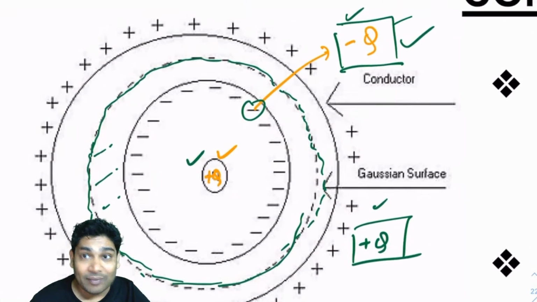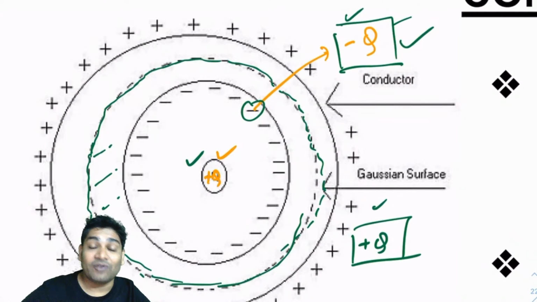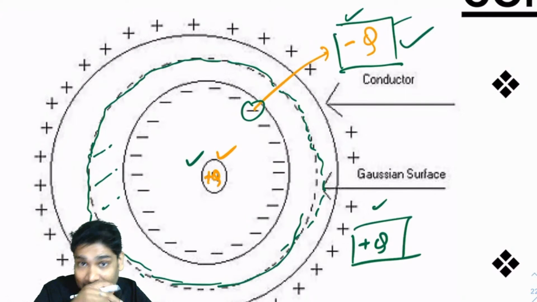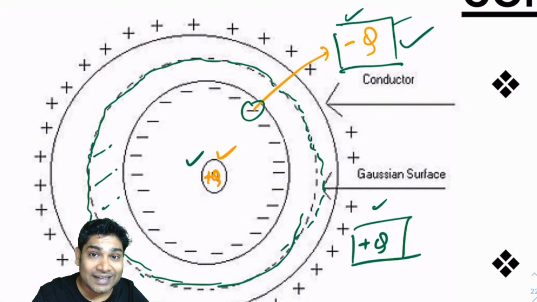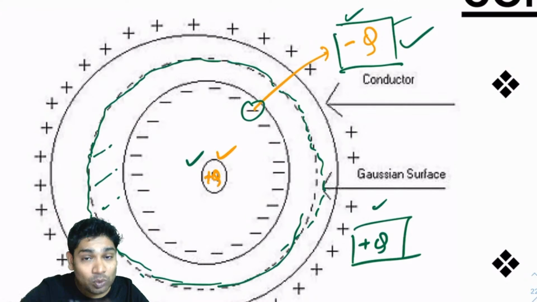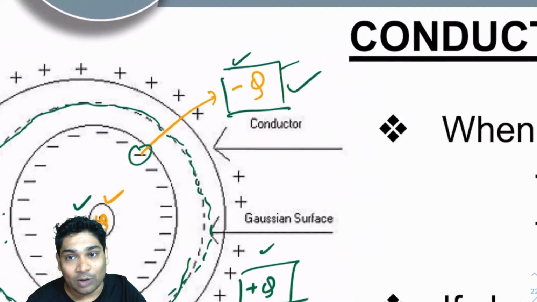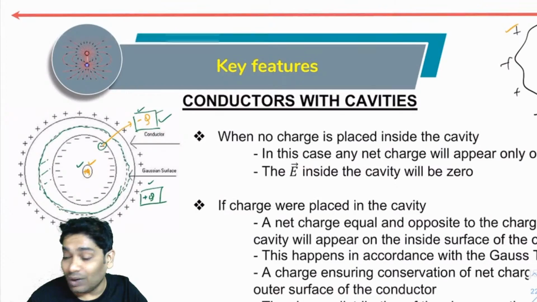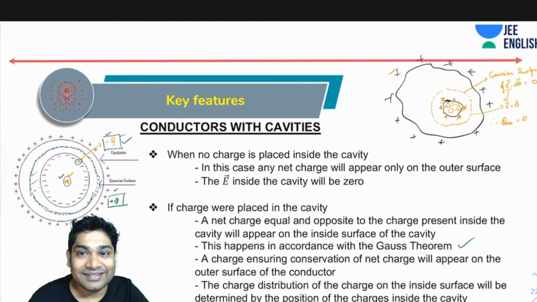If minus Q is coming, where did it come from? The free electrons would have jumped inside, and that would have left an equal deficiency of electrons elsewhere. So if negative Q is appearing on the inner walls, then a plus Q has to appear on the outer surface to allow conservation of charge. Okay.